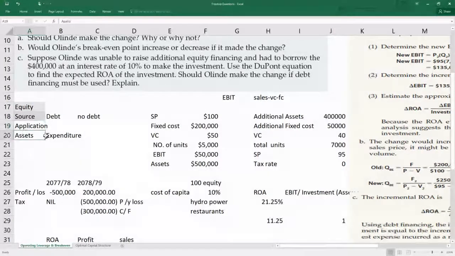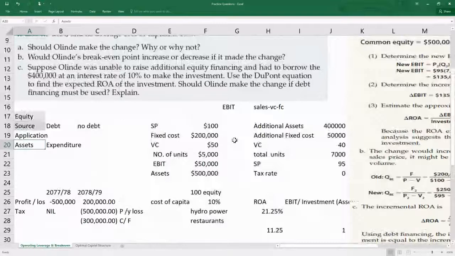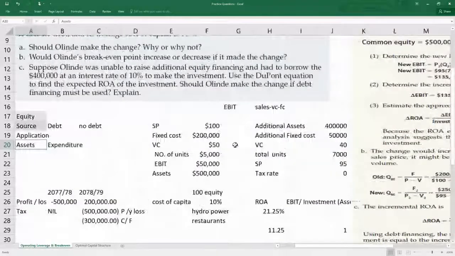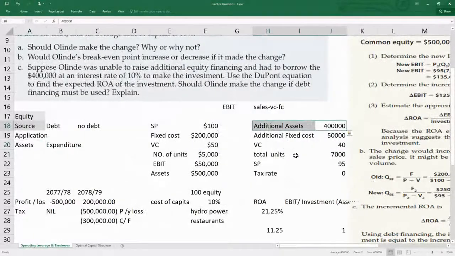And in terms of application, you either spend that money on certain things or purchase some assets. So in this question, we want to purchase assets worth $400,000.